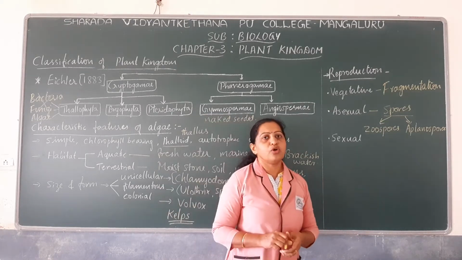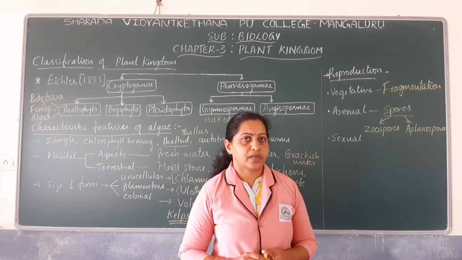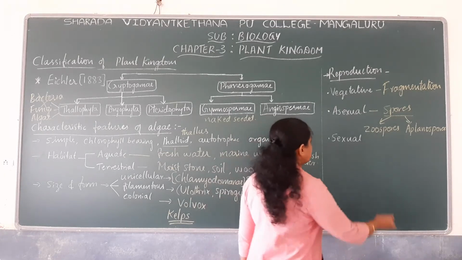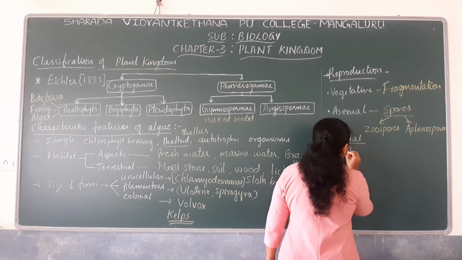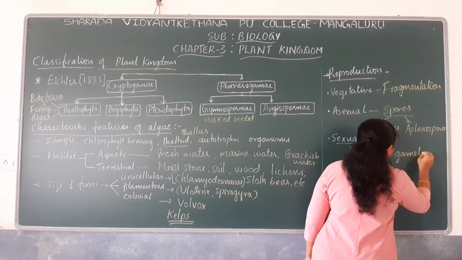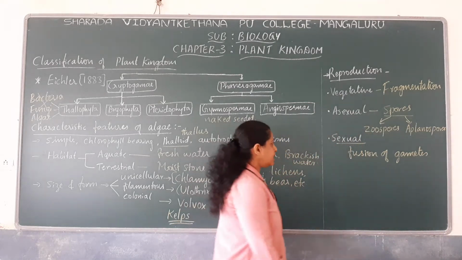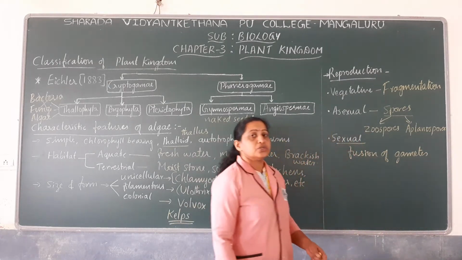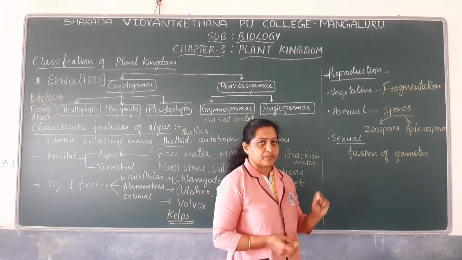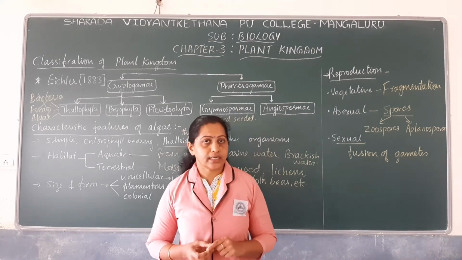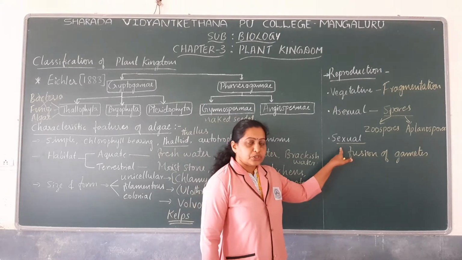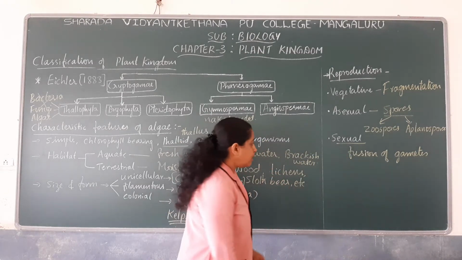Now let us discuss the mode of sexual reproduction. Algae can undergo sexual reproduction mainly by fusion of gametes. You know that sexual reproduction is usually by fusion of gametes, to form a zygote, right? So here the algae can undergo 3 different modes of fusion of gametes based on the size of the gamete, or based on the appearance of gametes. So sexual reproduction can be of 3 different modes. They are